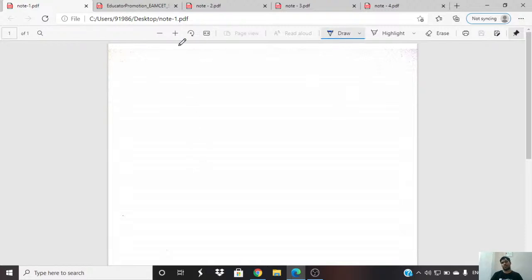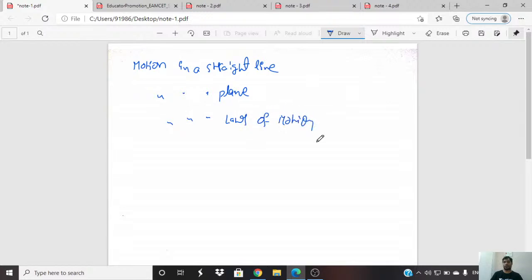In mechanics mainly motion in a straight line, motion in a plane, laws of motion, and work, energy and power. From these chapters MCQs will compulsorily come.